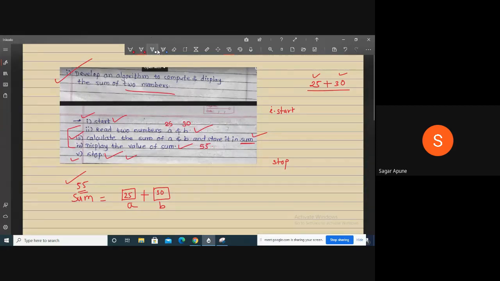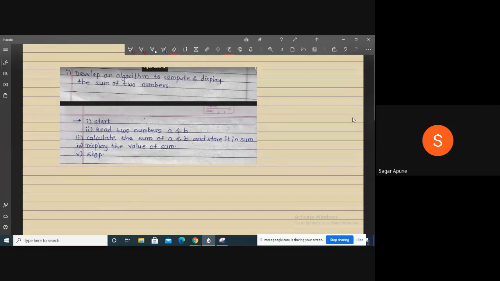Now tell me, if I want to develop a subtraction, multiplication or division algorithm, what is the change? The change is only here: calculate the subtraction of a and b, and store in sub. So this is the algorithm for subtraction.